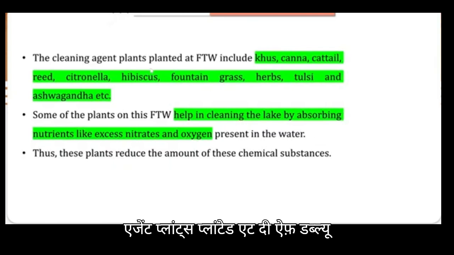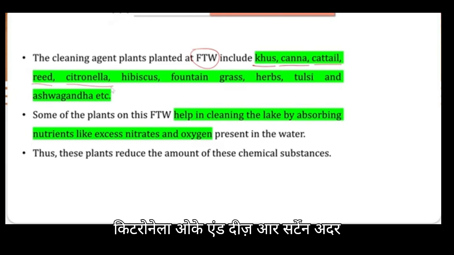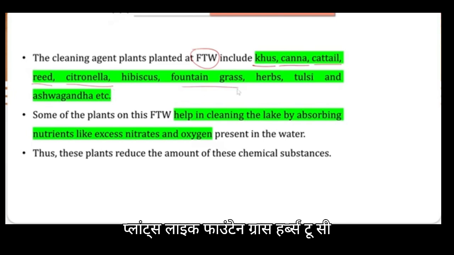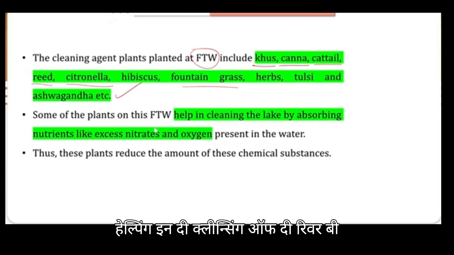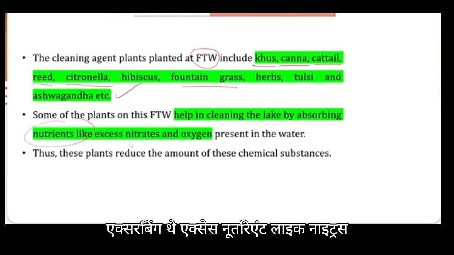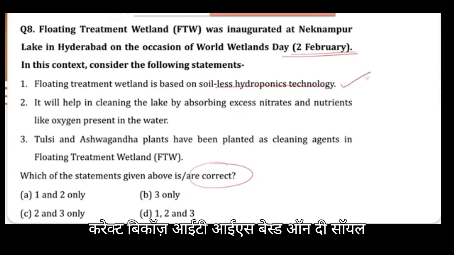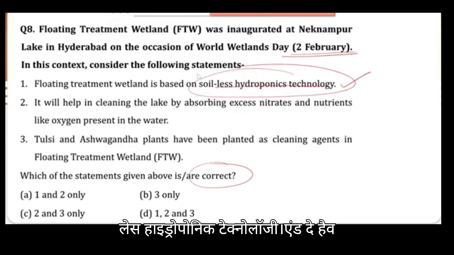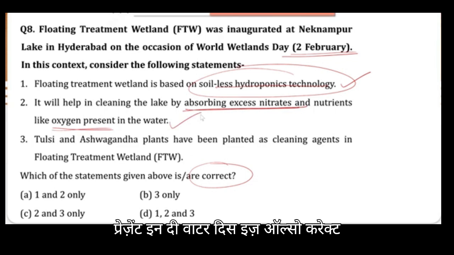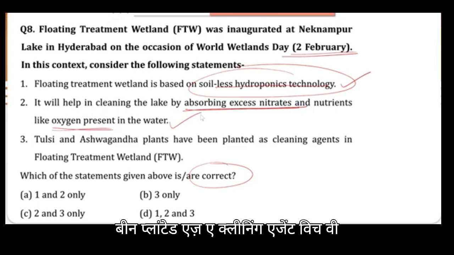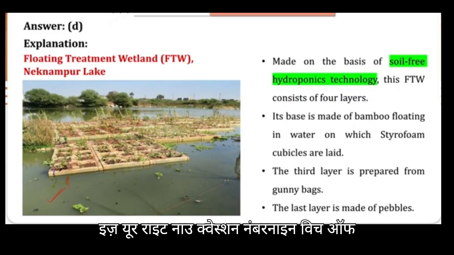Here you can see the cleaning agent plants planted at the FTW include khas, canna, cattail, reed, citronella, and certain other plants like fountain grass, herbs, tulsi, ashwagandha. Some of the plants on this FTW help in the cleansing by absorbing excess nutrients like nitrates and the oxygen present in the water. As we have discussed, this statement is correct because it is based on soil-less hydroponic technology, and they are using it to absorb excess nitrates and oxygen present in the water. This is also correct. And tulsi and ashwagandha plants have been planted as a cleaning agent, which we have seen. So this is also correct. So we can say that 1, 2, and 3 are correct. Option B is right.